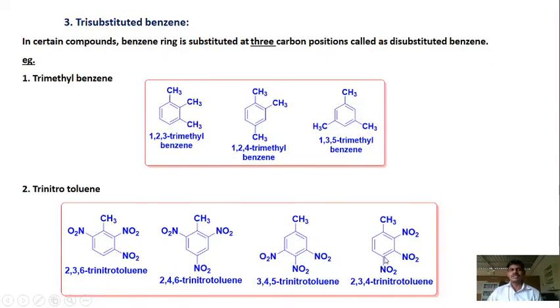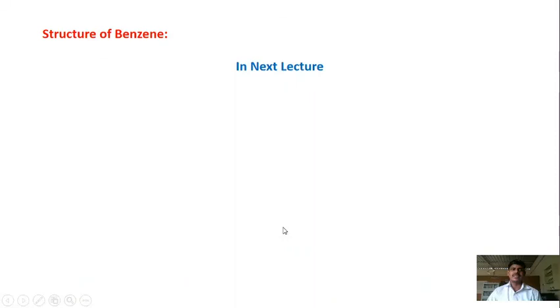So this is how the aromatic compounds are named according to the substitution on the benzene ring. In the next lecture, we are going to see the structure of benzene.